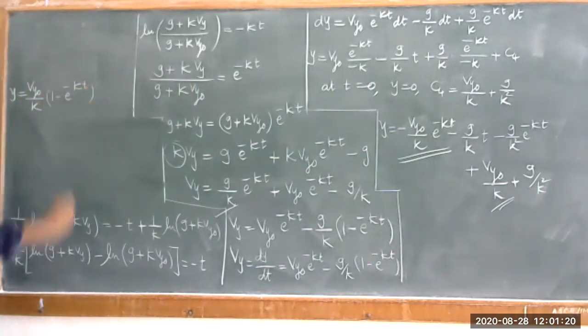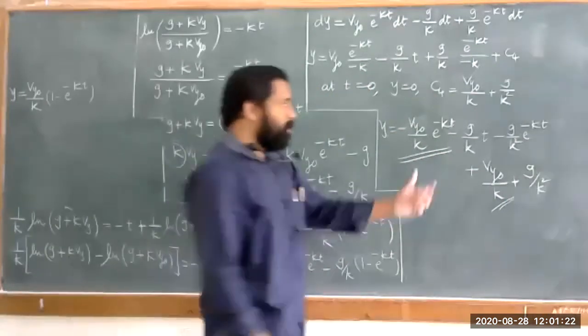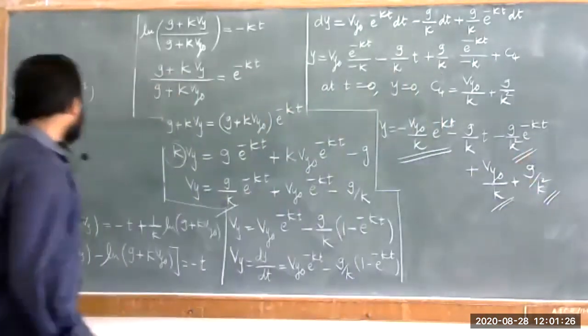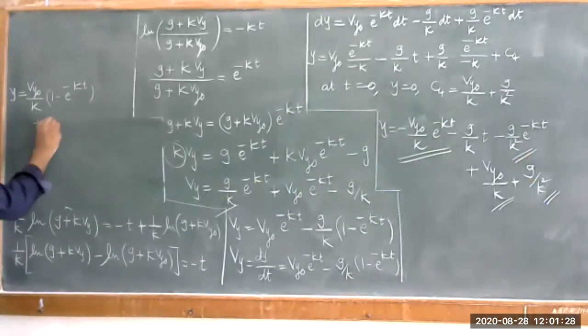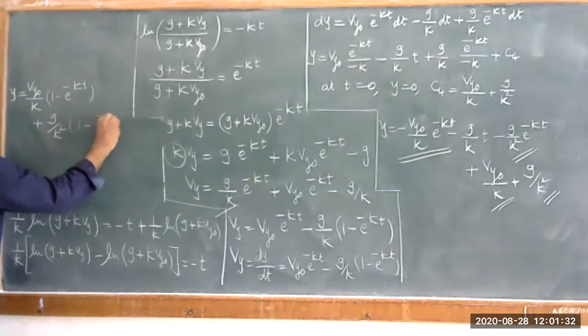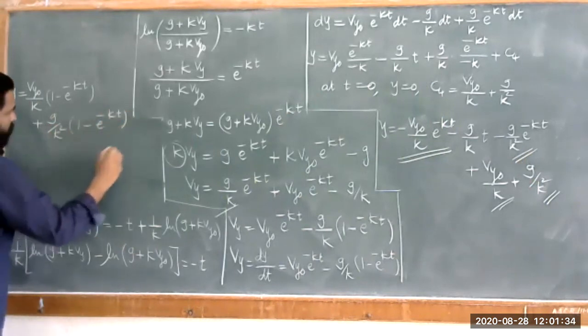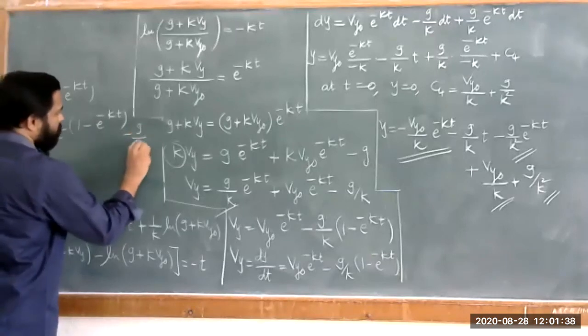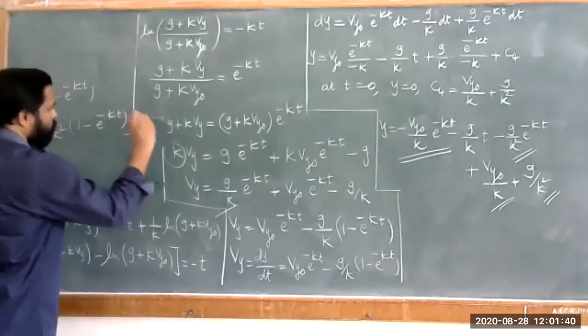Look at the second thing, here g upon k square, here g upon k square, so the second thing is plus g upon k square into 1 minus e raised to minus kt. And look at the third thing, that is minus g upon k into t.